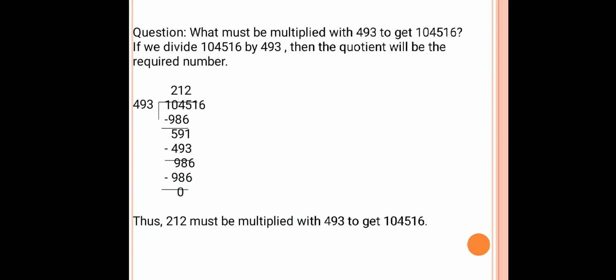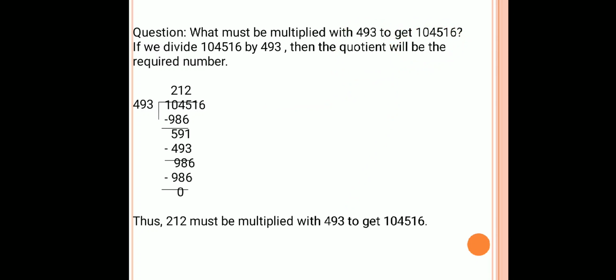Now here, what must be multiplied by 493 so that I'll get 1,04,516? If I make this question simpler, let us assume 4: what should be multiplied by 4 so that I'll get 12? If I divide 12 by 4, I'll get the quotient 3. So 4 multiplied by 3 is equal to 12. Here we divided 12 by 4. Similarly, here also we have to divide 1,04,516 by 493 to get the quotient. When we multiply that quotient by 493, we will get the answer 1,04,516.